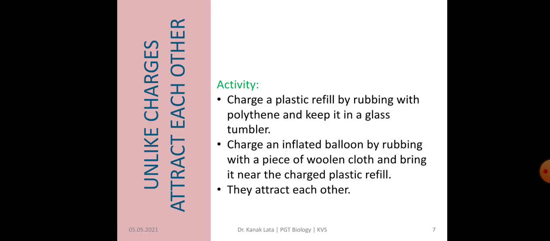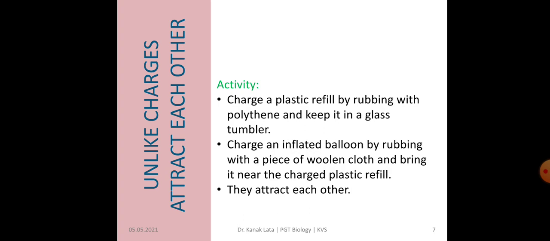Now let us discuss that unlike charges attract each other. Here also we have one activity. You charge a plastic refill by rubbing with polythene and keep it in a glass tumbler. Now charge an inflated balloon by rubbing with a piece of woolen cloth and then bring it near the charged plastic refill.